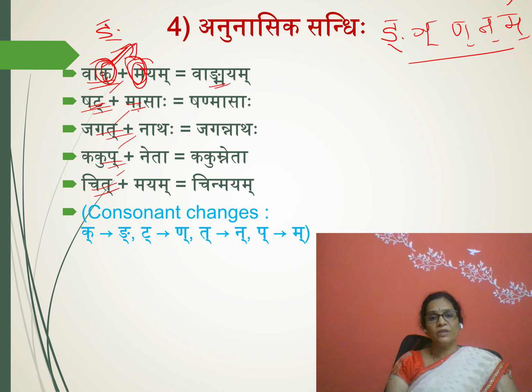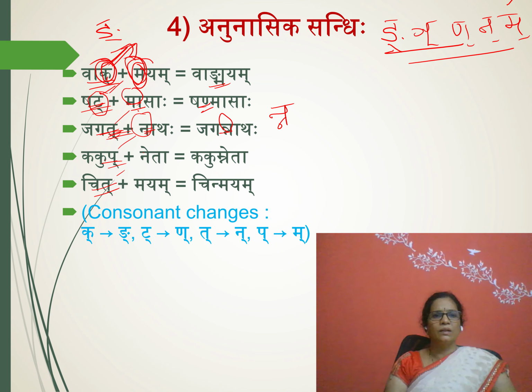What is the difference between Jastva Sandhi and here? There, except this Anunasika letter, any letter will be there as the second word's first letter. Here only if an Anunasika letter is there, then you need to change it into the fifth letter. Here Shat, Tavarga's fifth letter, Shan Masaha. Jagat Natha, this is varga's fifth letter. Here Tavarga's fifth letter will come, Jagannathaha. Here this is Jagannatha.